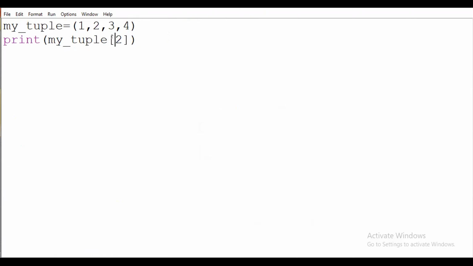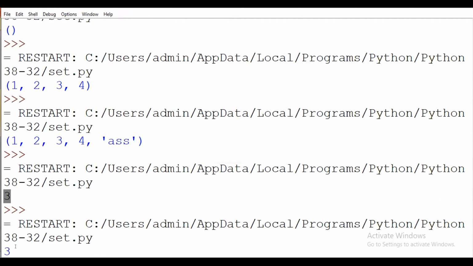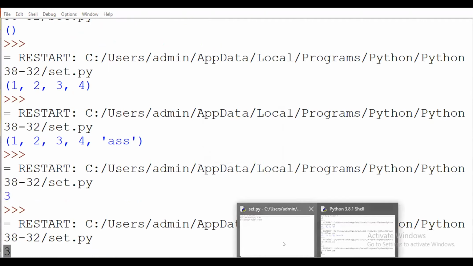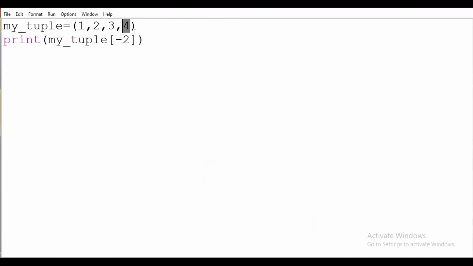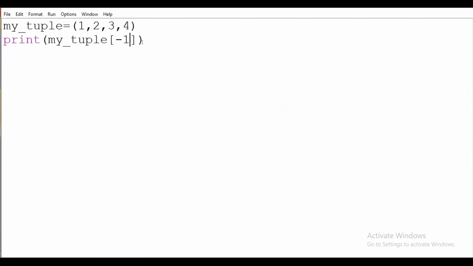And suppose here I am passing a negative value, then you have to see here 3. Why? Because this will be the first location and this will be the second location. So this is the operation of negative indexing.